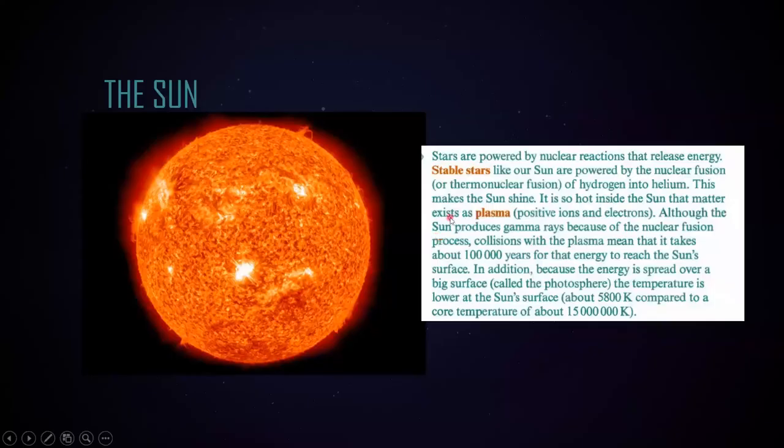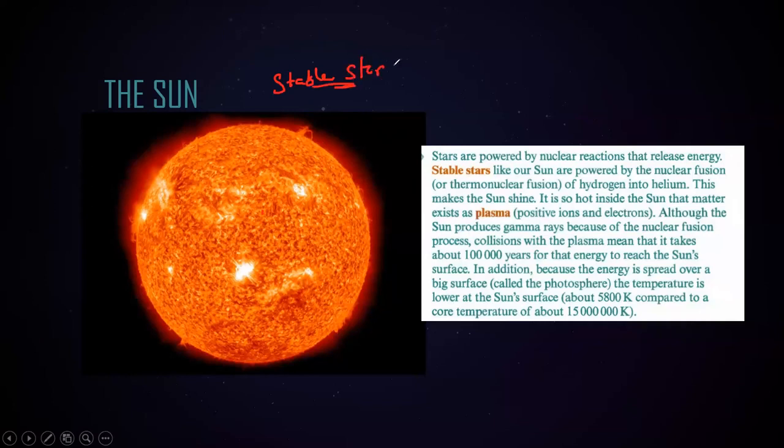So this is the sun. Our sun is also a star. There are different classes of stars, and the sun refers to a stable star. What is the meaning of a stable star?